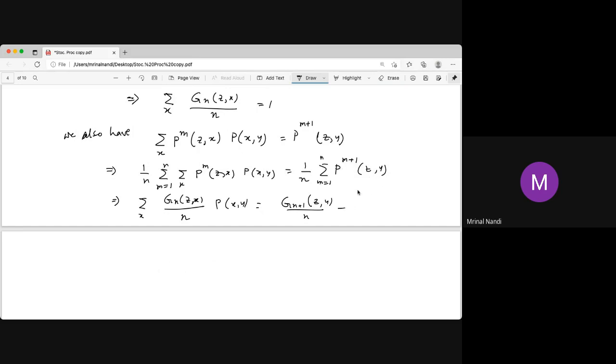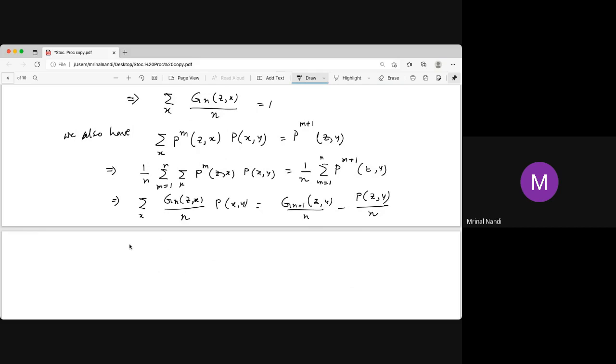So we have to take the minus of that. One term is absent on the right hand side. g n plus 1 zy is actually the sum over m equal to 1 to n plus 1 of pm. For all these, p2, p3 exist in this summation, but p1 does not exist in this summation. That's why we take the minus.